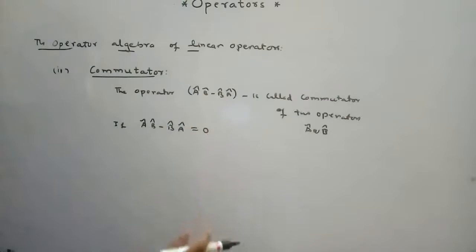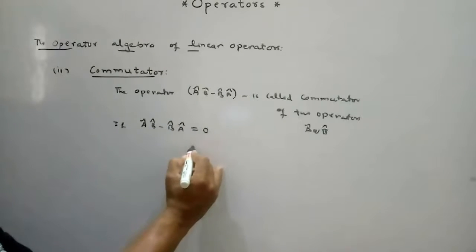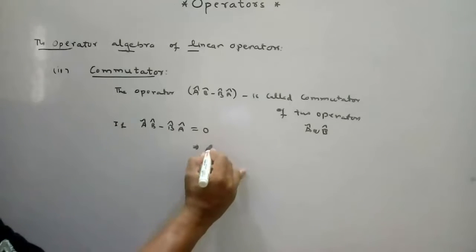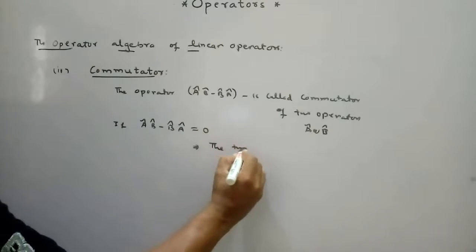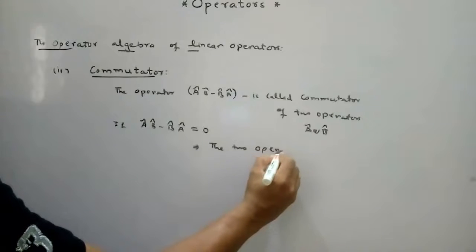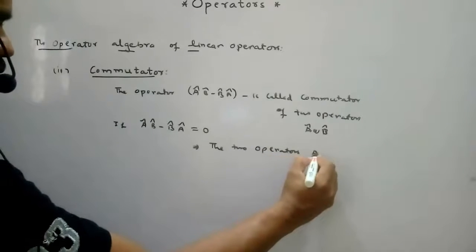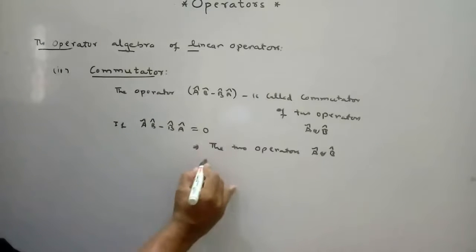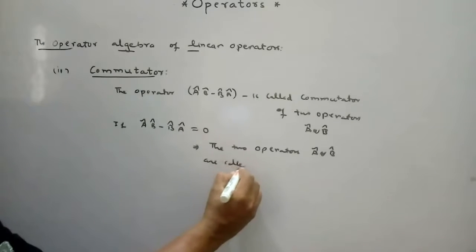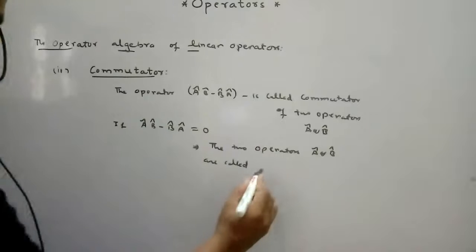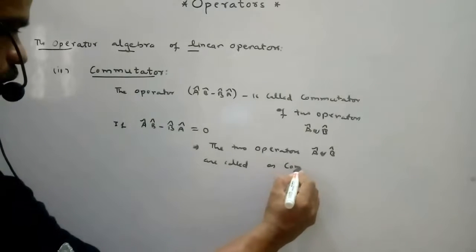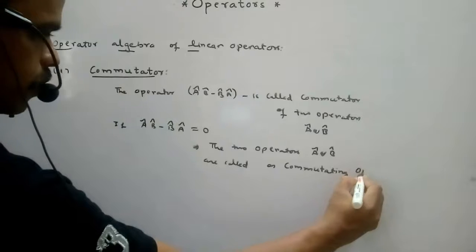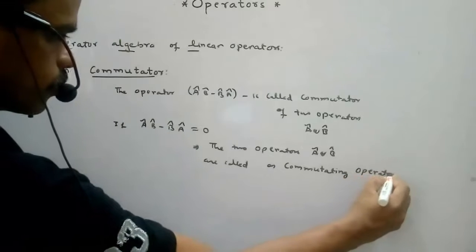What does it mean? The two operators A and B are called commutating operators.